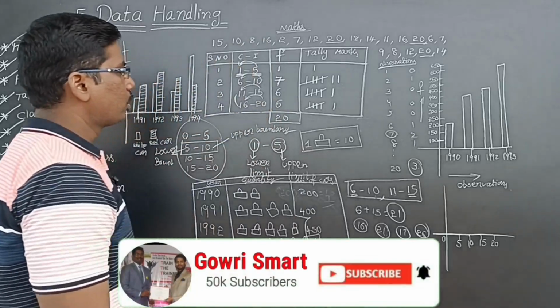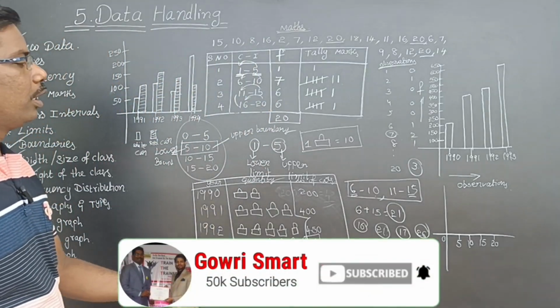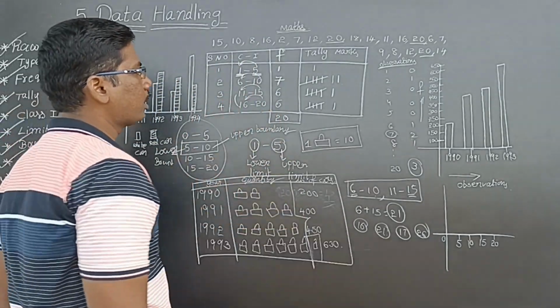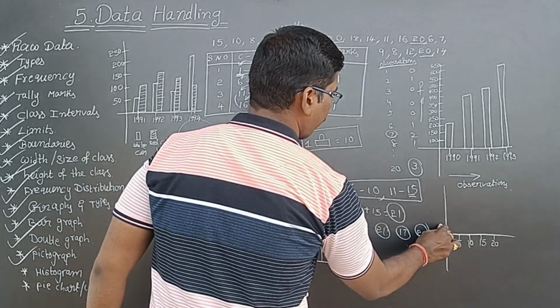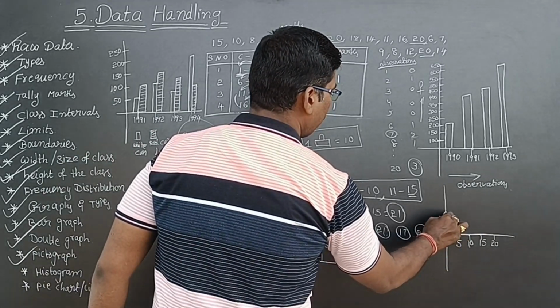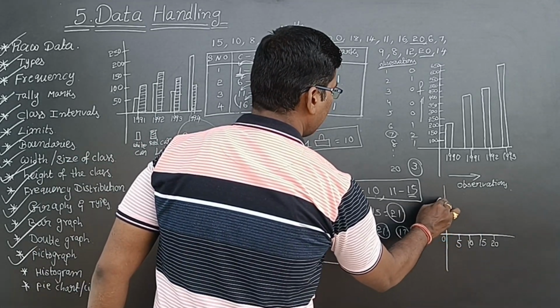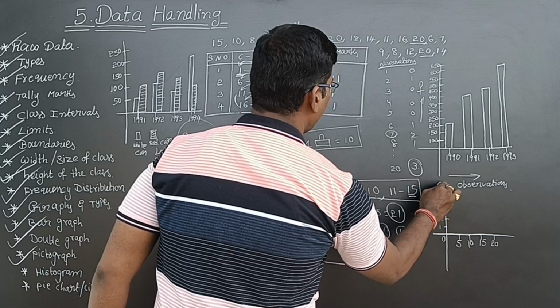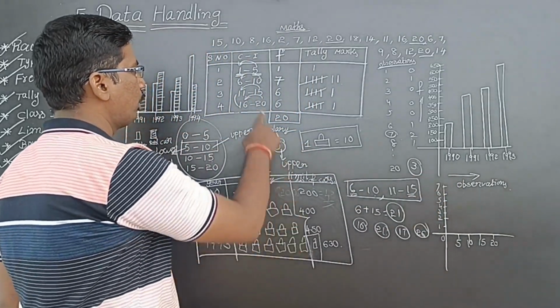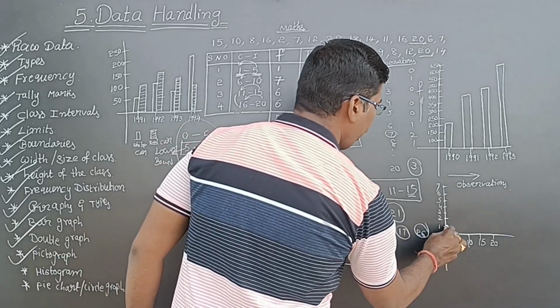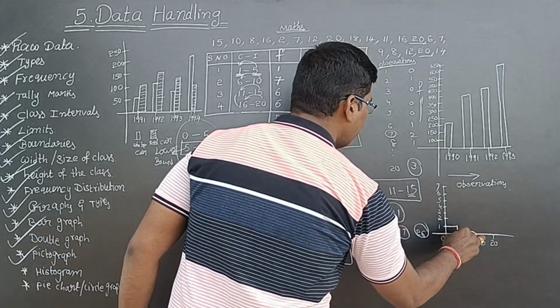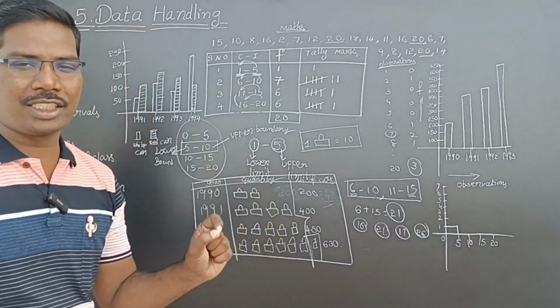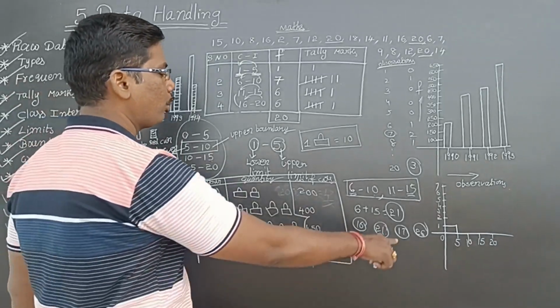On the y-axis, if I take 1, 2, 3, 4, 5, 6, 7. Now see, 1 to 5, how many? Only 1. So I will take a rectangle.